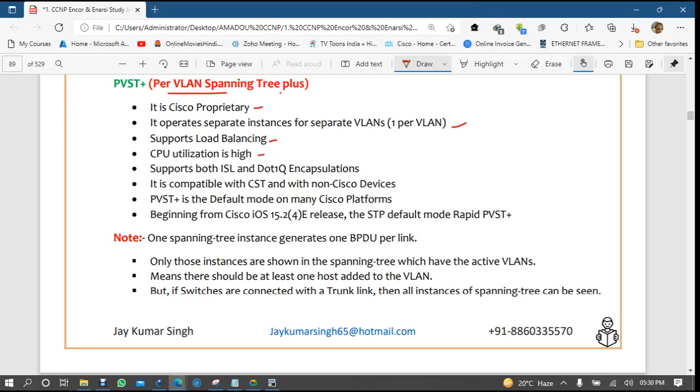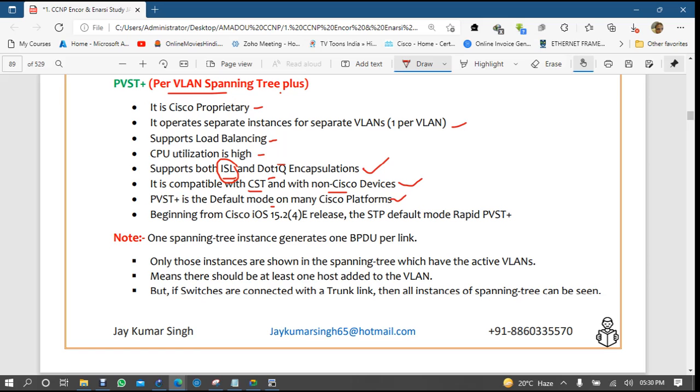But here it supports both ISL and .1Q. PVST was only supporting ISL, so it came with .1Q, so it was better. It was also compatible with CST with non-Cisco devices, better than PVST. PVST plus is the default mode on many Cisco platforms.